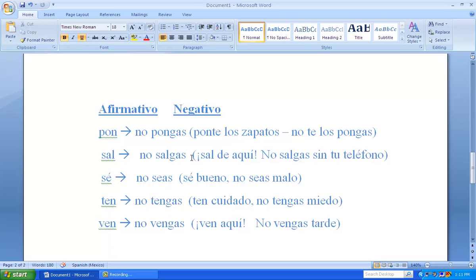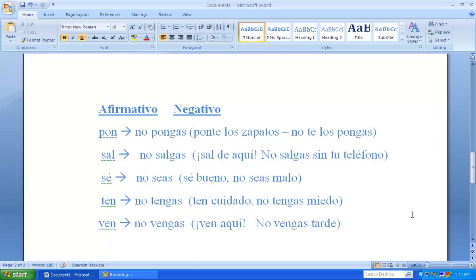And to get the subjunctive, remember, you just go to the yo form and change the ending to the opposite. So pongo, pongas, salgo, salgas. This is irregular, seas. Tengo, tengas, and vengo, vengas. Ven, no vengas, come, don't come. Ven aquí, that's how you say come here. Come here, and don't come late.